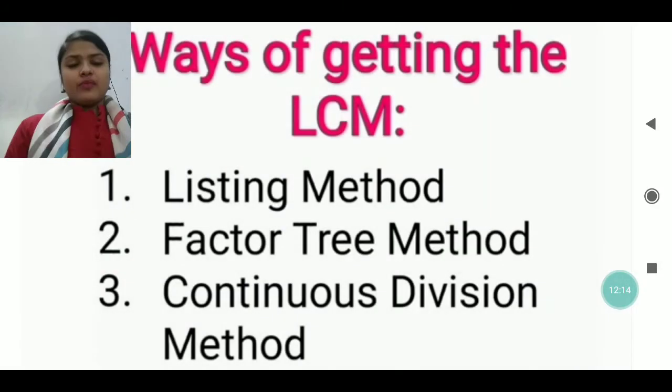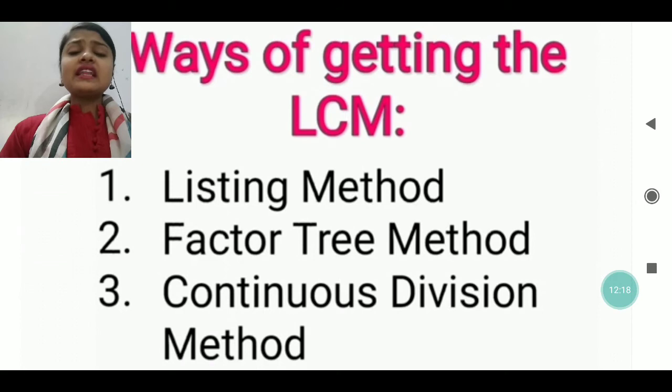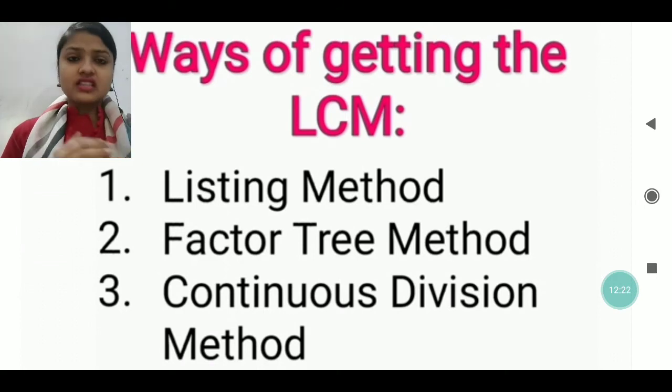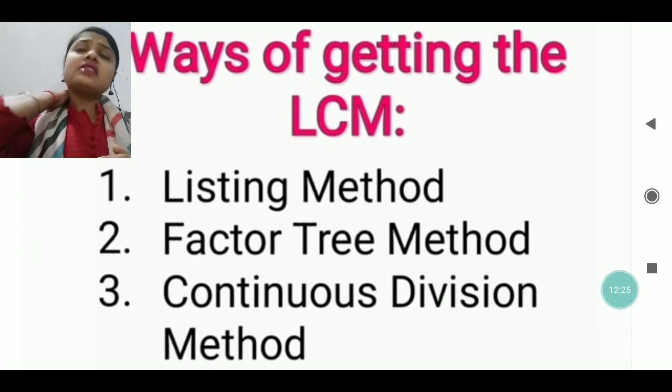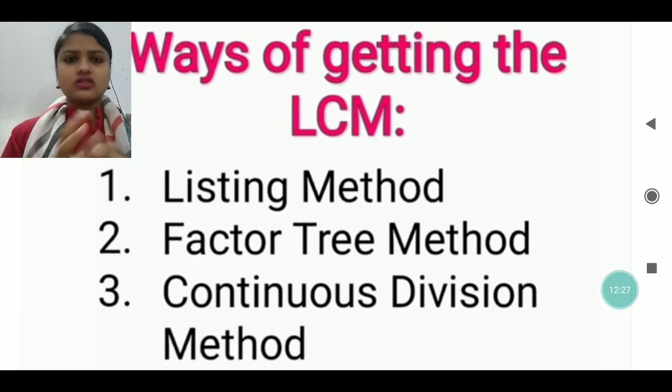In the same way, my dear, there are some ways of getting the LCM. LCM can be found in 2-3 ways. As in math, we solve questions in many ways, whichever we understand or find easier.